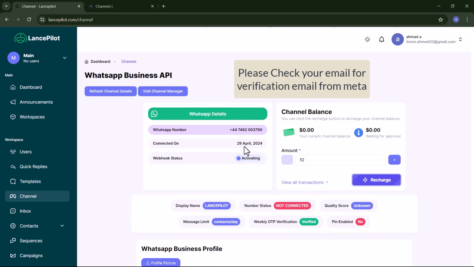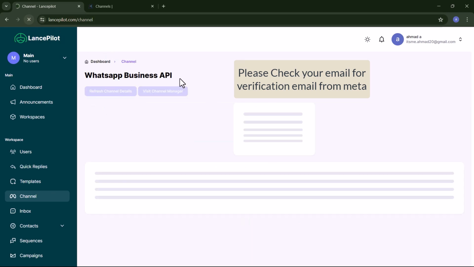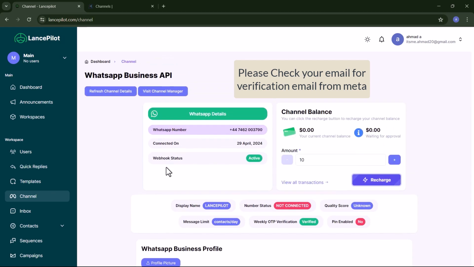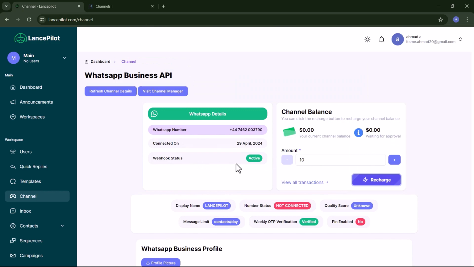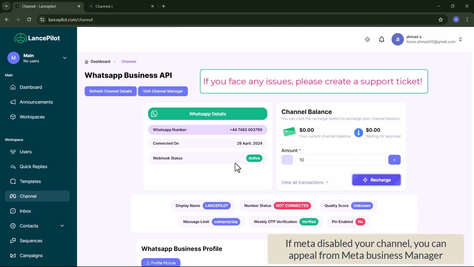So you'll see a bunch of information, your number here, the date you connected, your balance, and everything within this channel section. So the webhook status is still activating. Let me just reload it and it's been activated. So since we have successfully connected the number and the channel with Lancepilot, now we can start creating templates, sending marketing campaigns using all the features that we have.